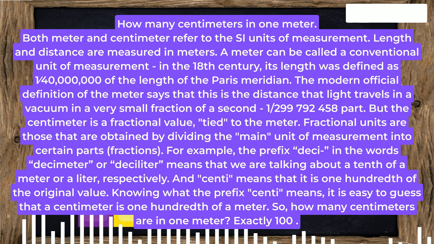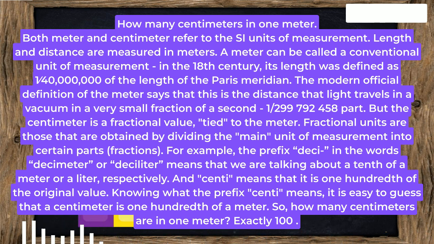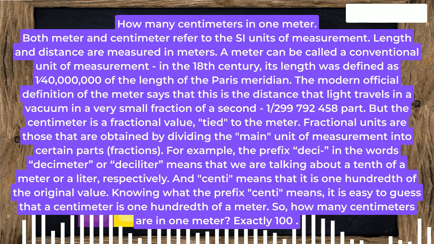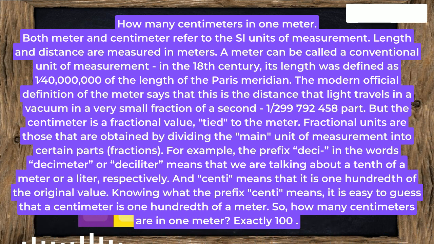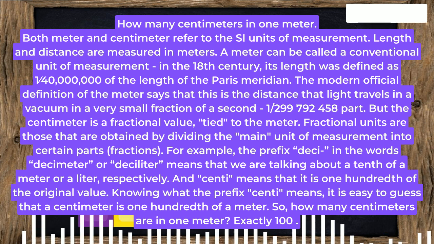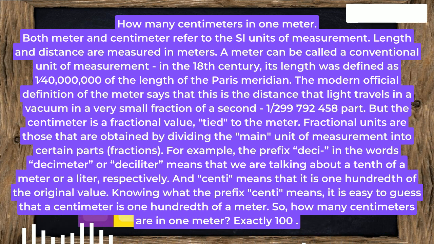A meter can be called a conventional unit of measurement in the 18th century. Its length was defined as 1/40,000,000 of the length of the Paris meridian. The modern official definition of the meter says that this is the distance that light travels in a vacuum in a very small fraction of a second, 1/299,792,458 part. But the centimeter is a fractional value, tied to the meter.